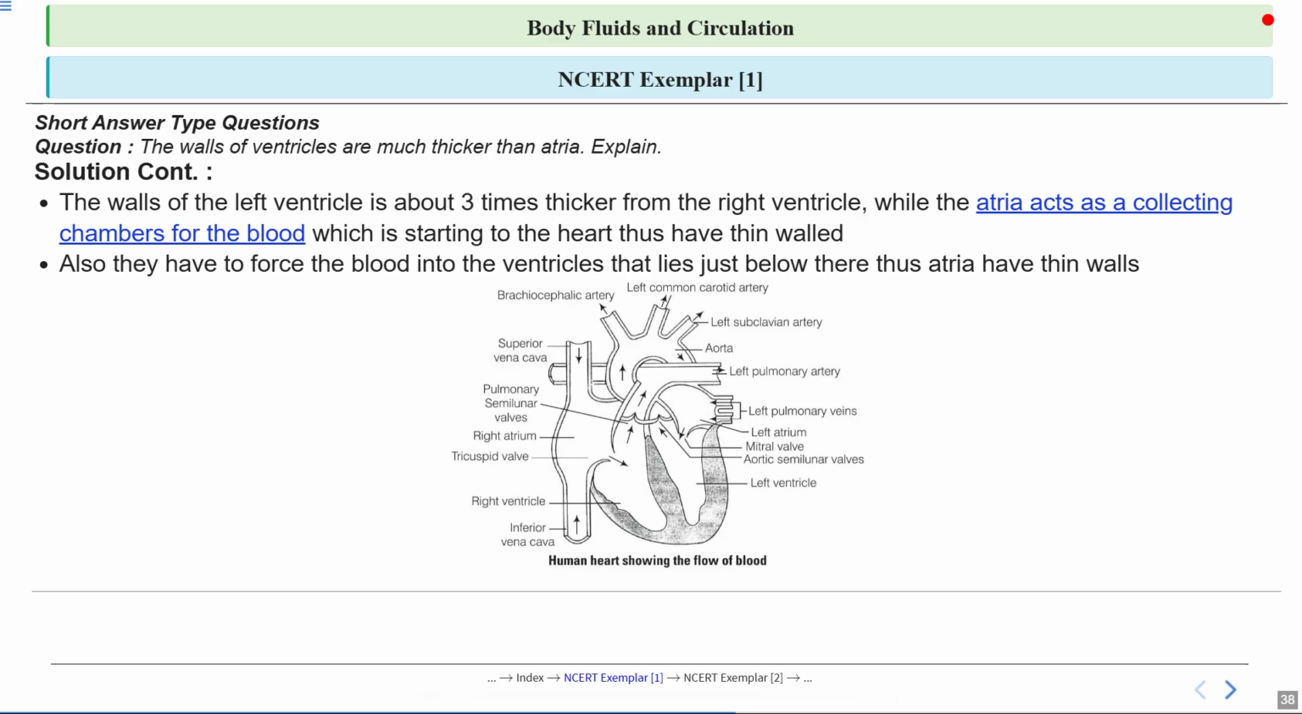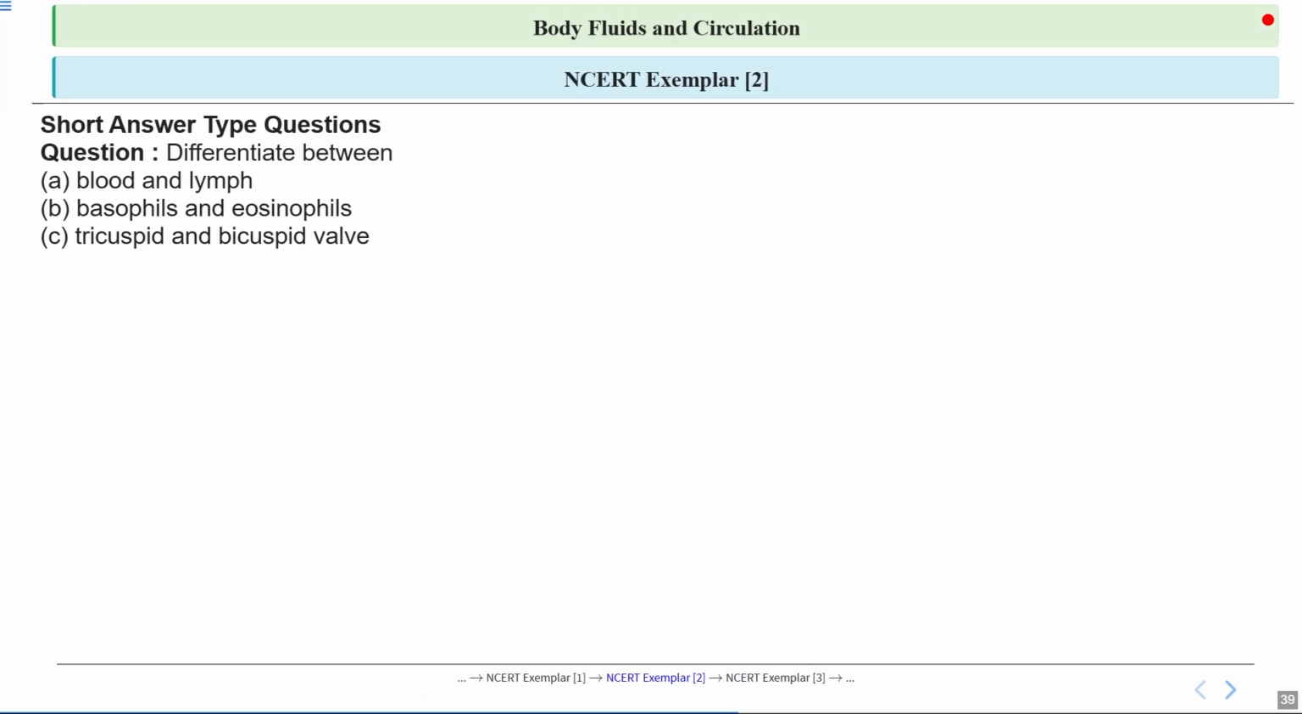To sum up, the main reason the ventricles have thicker walls is because they need to generate more force to pump blood out of the heart, while the atria only need to move blood a short distance. So remember, structure always matches function in biology. Keeping this in mind, let's move to the next question.